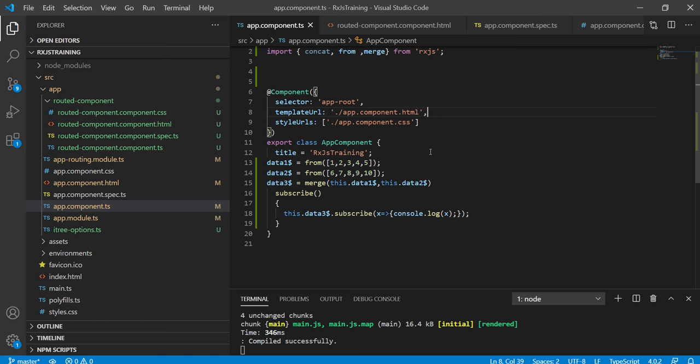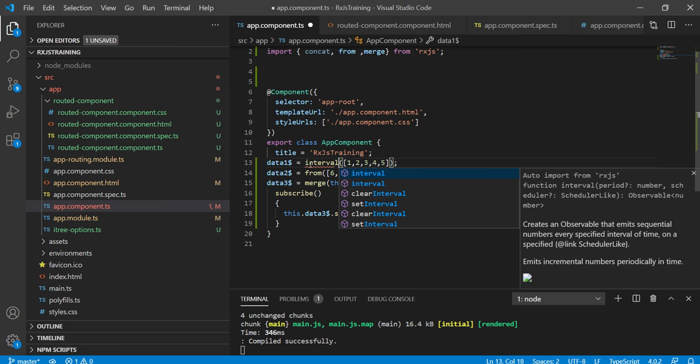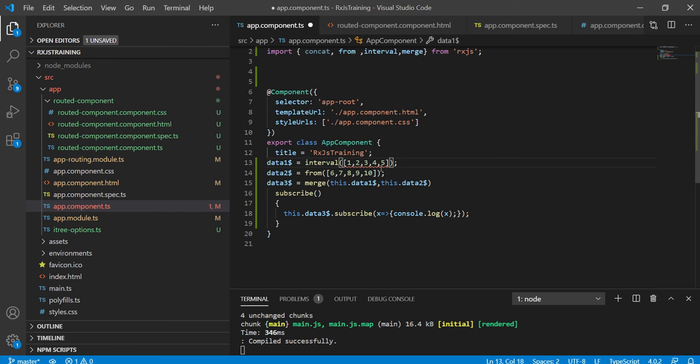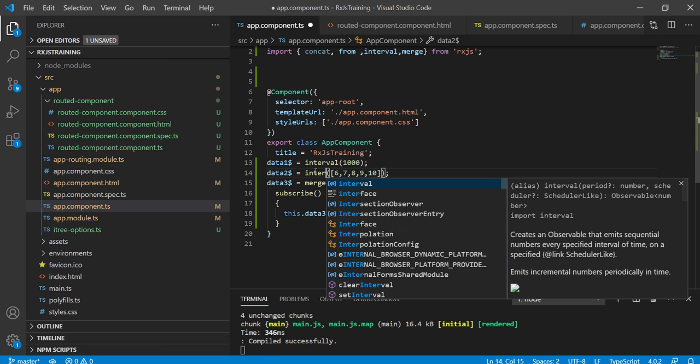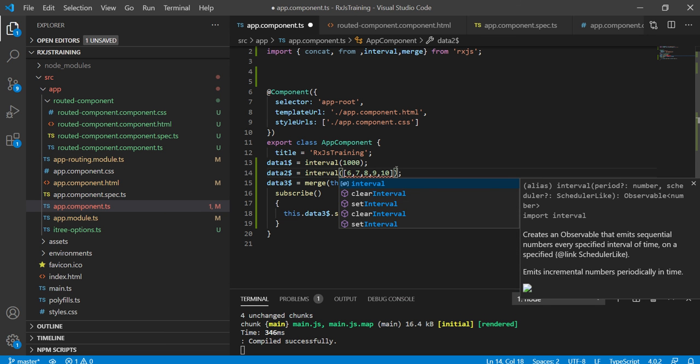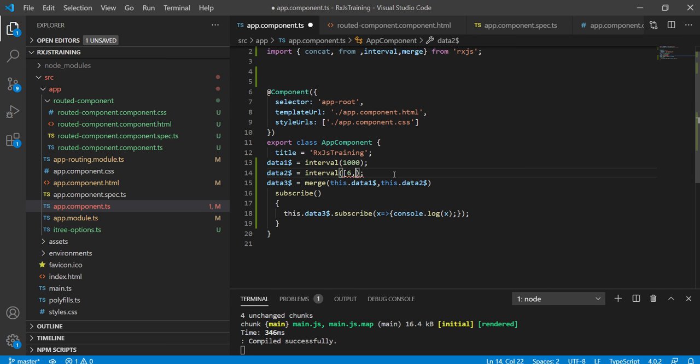Because here we don't have any time frame for generating the values, we could not identify the difference. Let me change this one with interval. So we need to give some milliseconds. Let me give 1000 milliseconds. Let me change the second observable, which generates values every 2000 milliseconds.